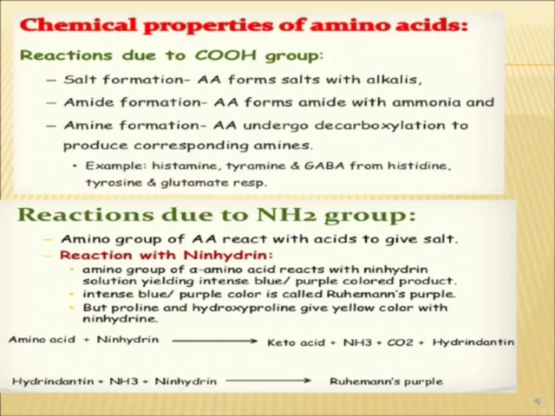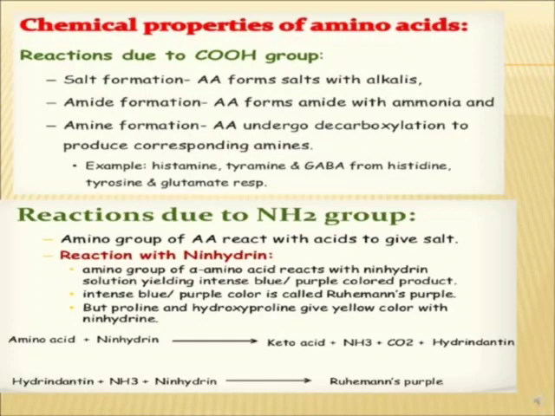Now, what are the chemical reactions of amino acids? All the amino acids undergo several chemical reactions by virtue of the different groups which they have. The different groups which they are carrying are the amino group, carboxyl group, and R group.